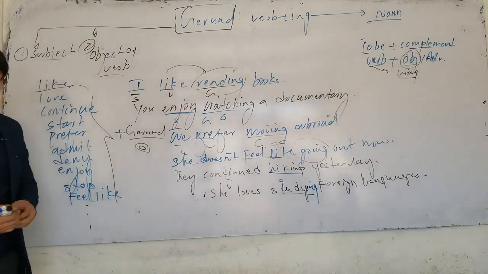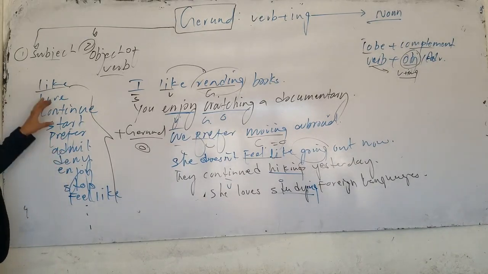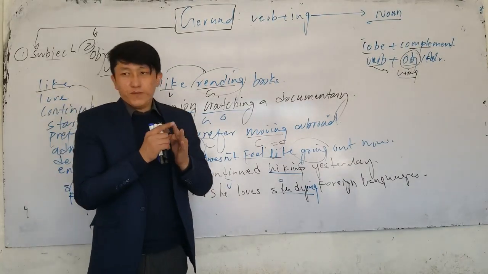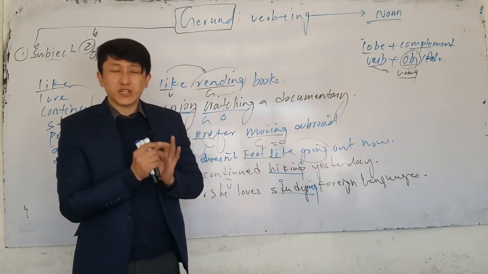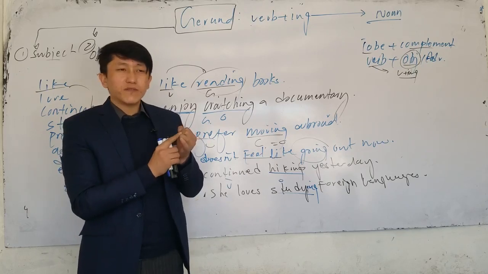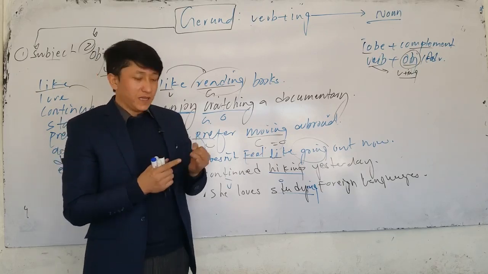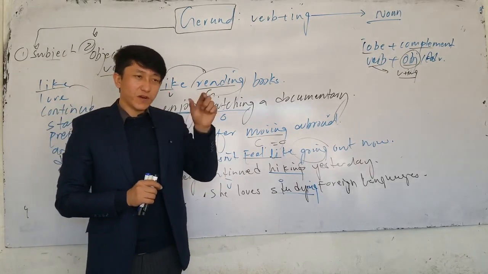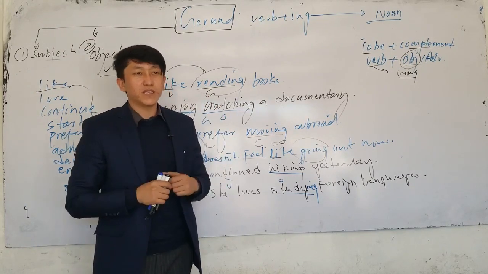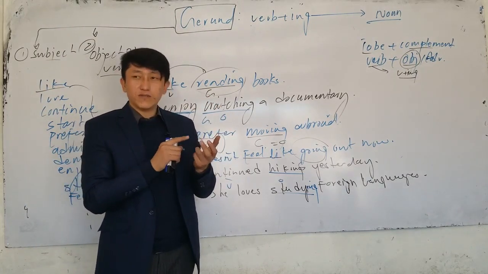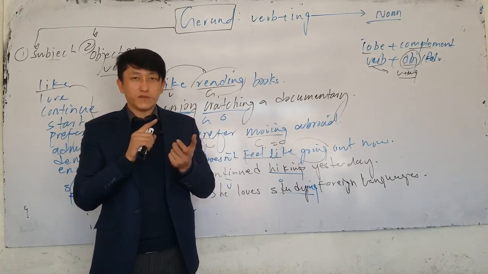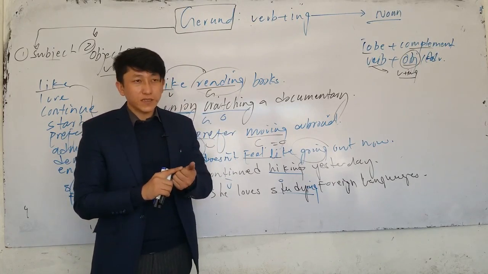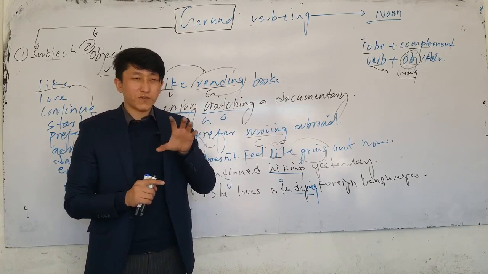Now, whenever I said we have a list of the verbs, there are many more that are followed by gerund. Look, we have 3 kinds of verbs. First, there are some verbs which are only followed by what? Gerund. And there are some verbs which are only followed by infinitive. What infinitive? Full infinitive. There are some verbs which are followed by both. And here we have 2 parts. Some of them are followed by both, have different meanings. Some of them are followed by both, have the same meanings. We'll discuss, for example, remember, stop, try, and forget.